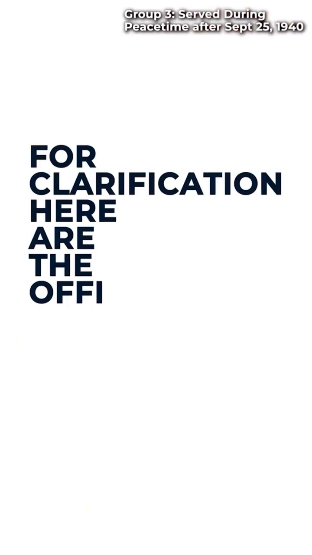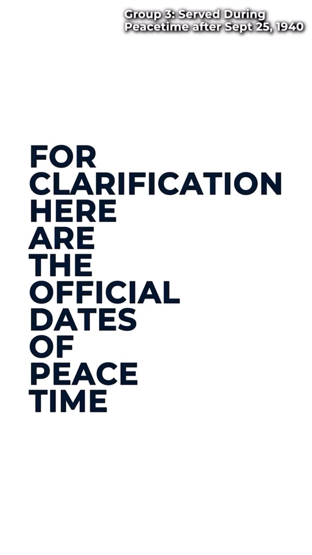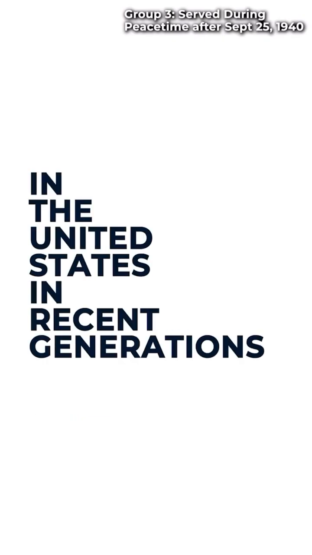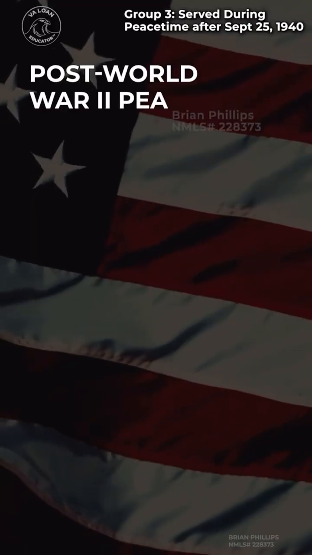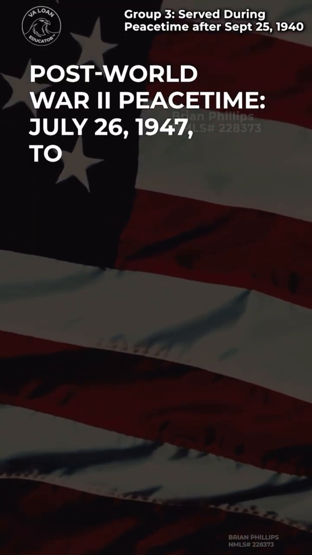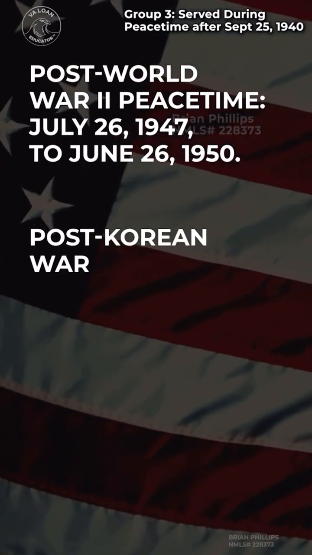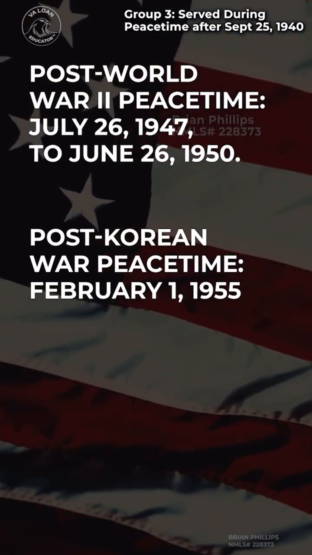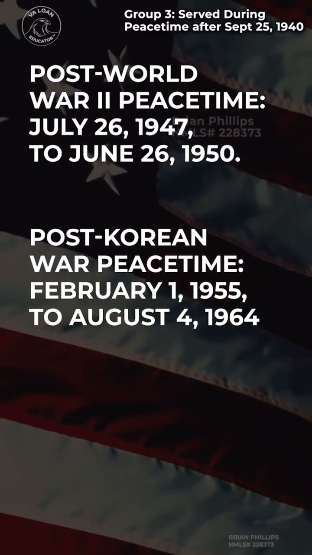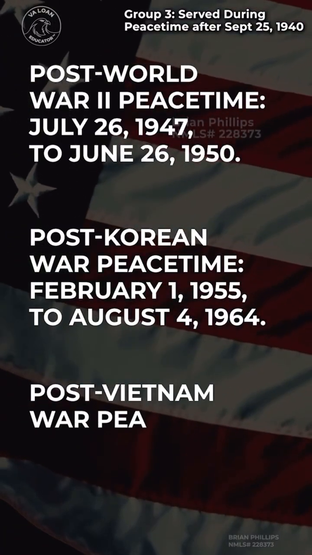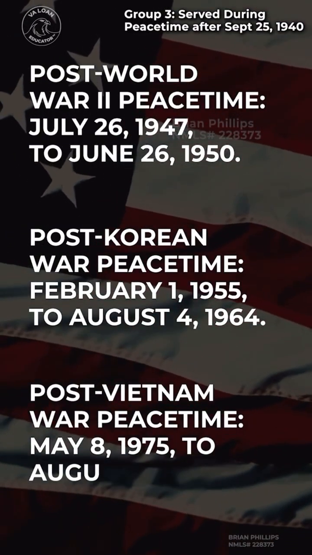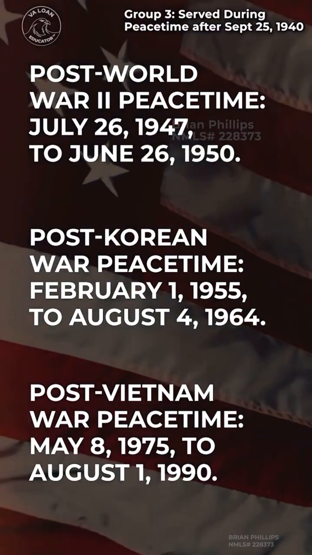For clarification, here are the official dates of peacetime in the United States in recent generations. Post-World War II peacetime, July 26, 1947 to June 26, 1950. Post-Korean War peacetime, February 1, 1955 to August 4, 1964. Post-Vietnam War peacetime, May 8, 1975 to August 1, 1990.